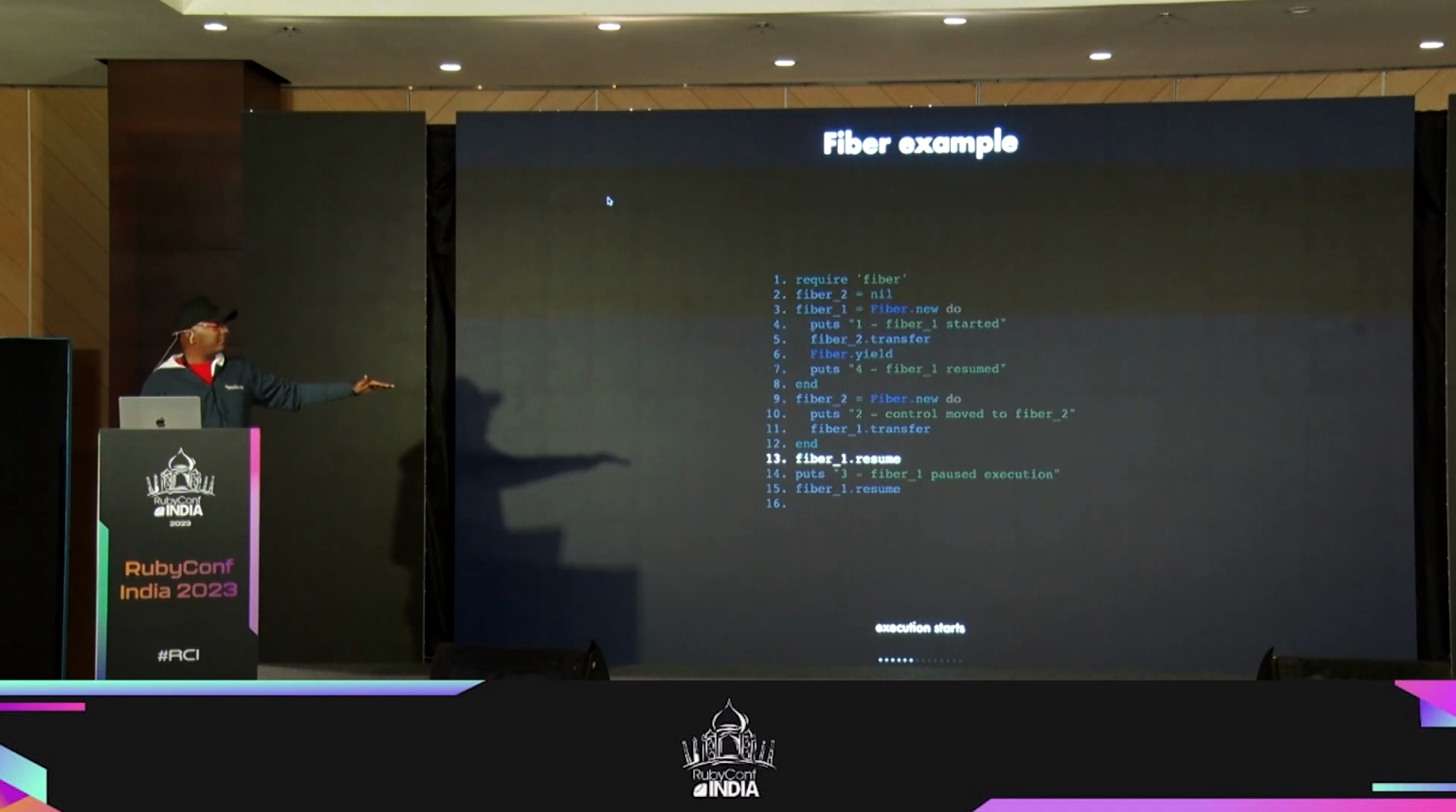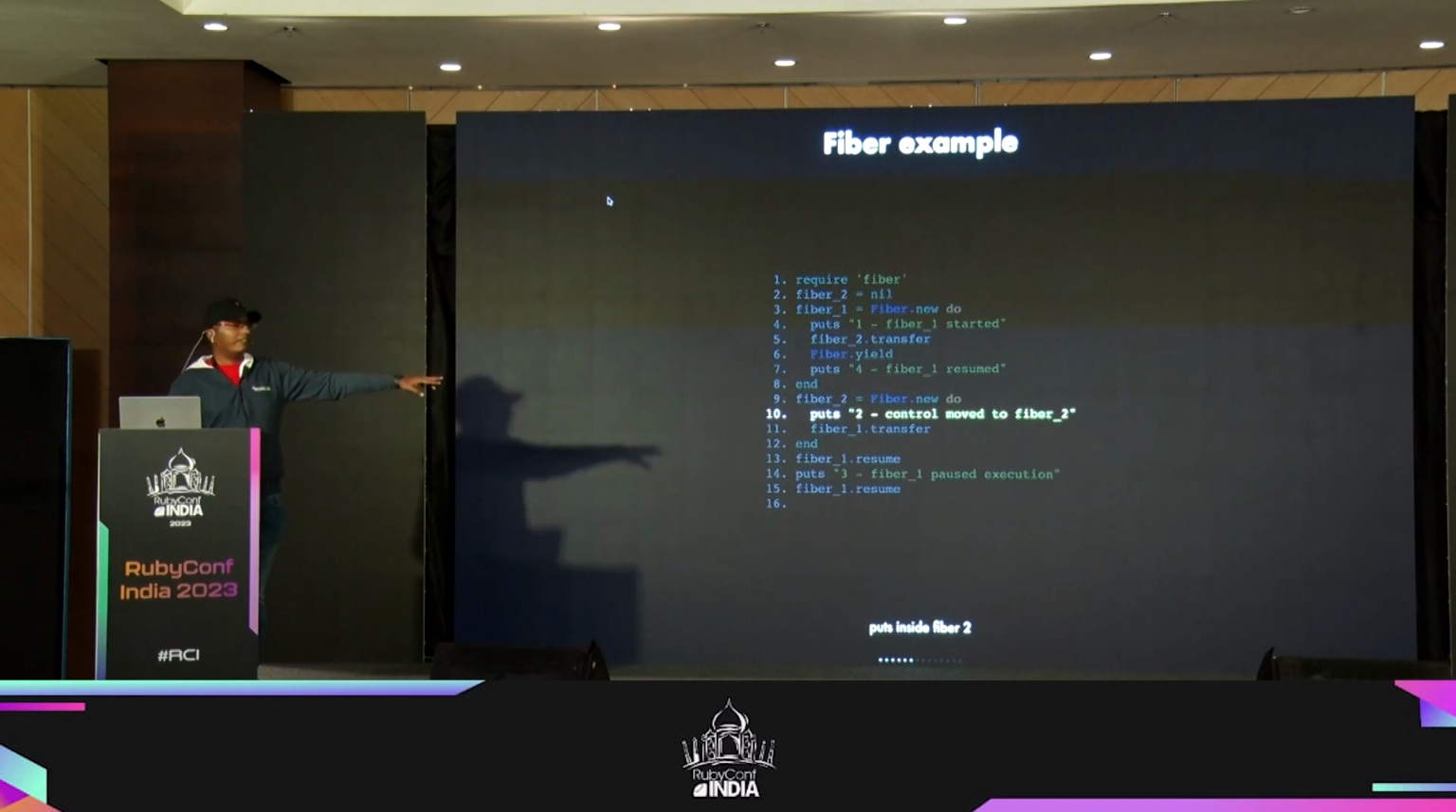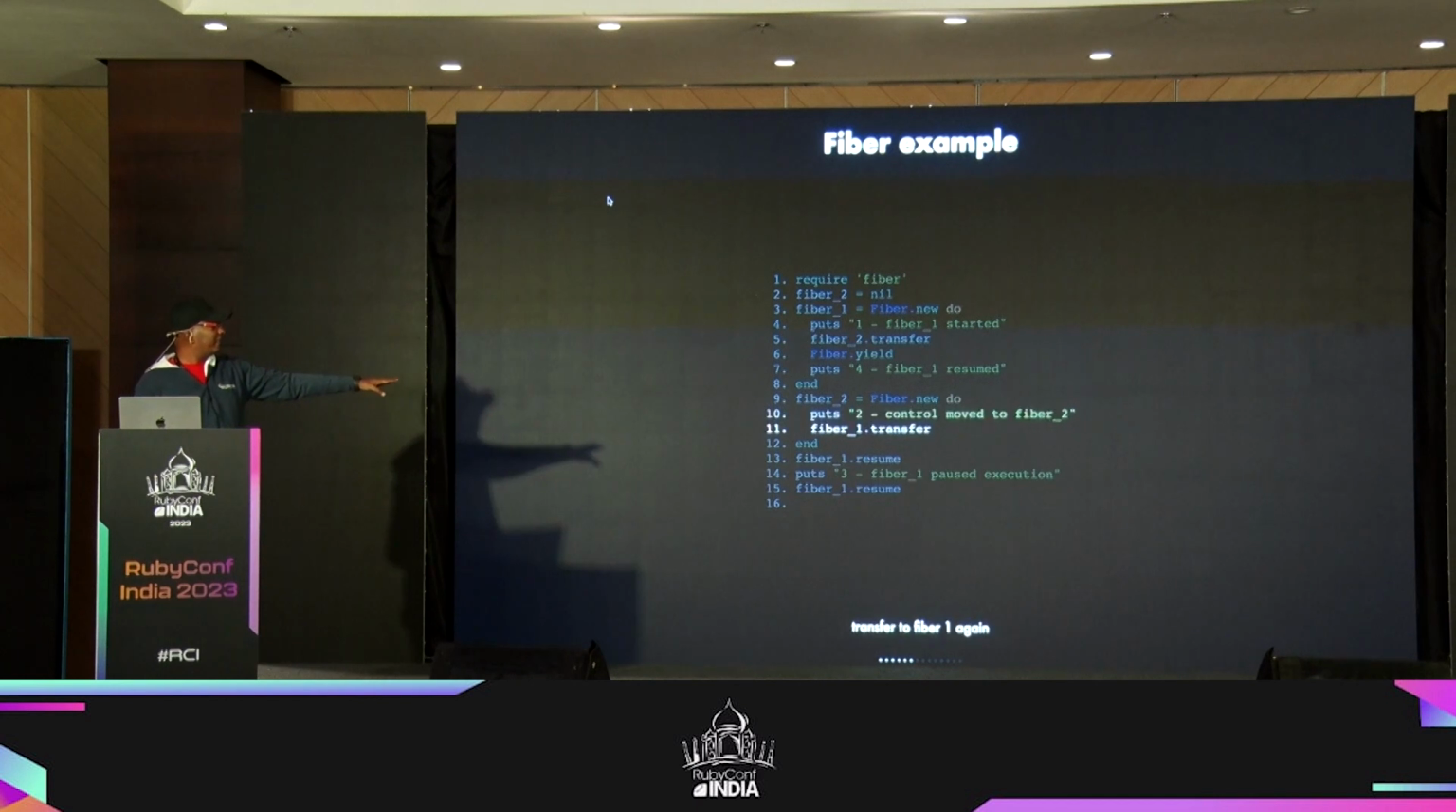When I do that for the first time, it'll go here, and it'll initialize fiber1, right? And it'll probably print the first statement inside it, and goes to the next line where I say fiber2.transfer, right? So it stops right there, and it jumps to the next fiber here. Okay, so it initializes fiber2, and then now it goes on executing that, right? So the puts statement gets printed, and then again I have fiber1.transfer, right? Again switching back to the previous.